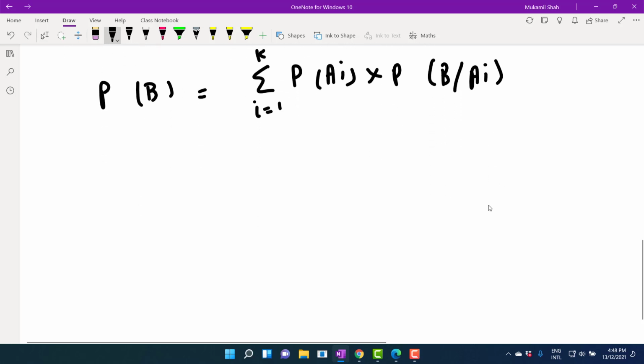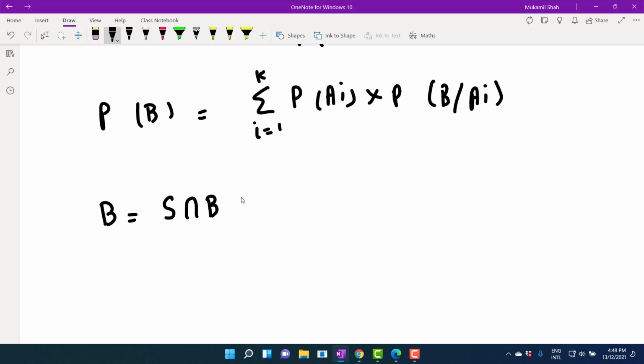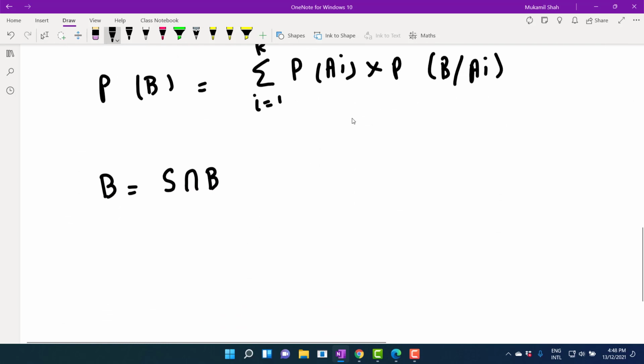For this, what we are going to do is we can write event B as S intersection B, and this is clear from the Venn diagram. This is the entire sample space, and this is event B. What is common between B and the entire sample space is event B, because event B is totally included in the sample space. So B can be written as sample space intersection B.